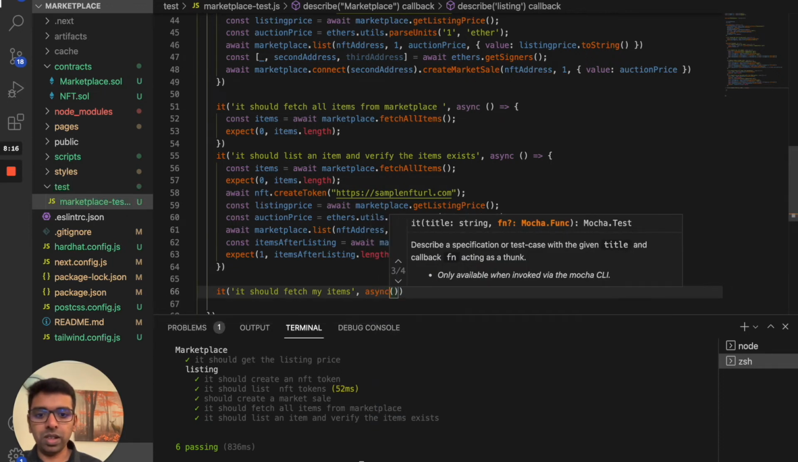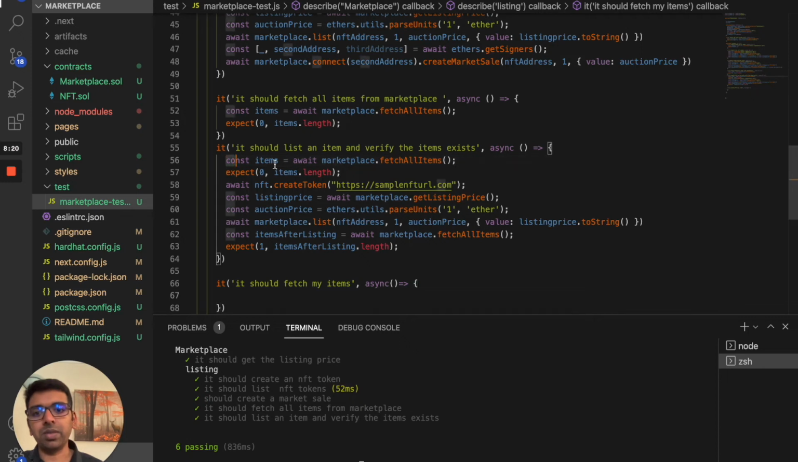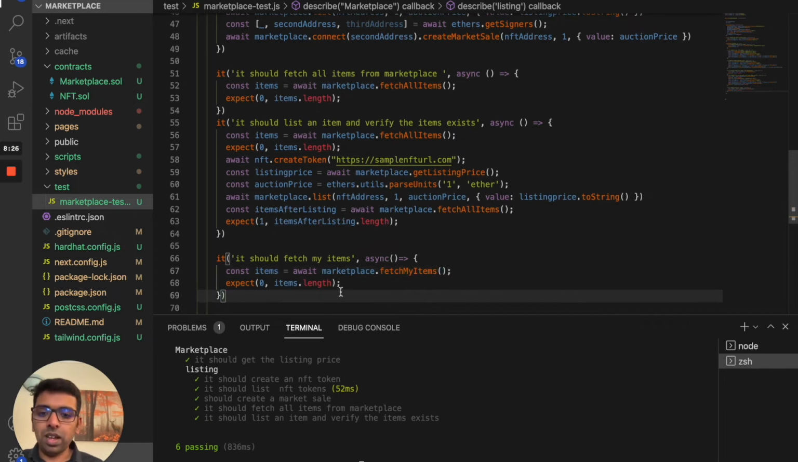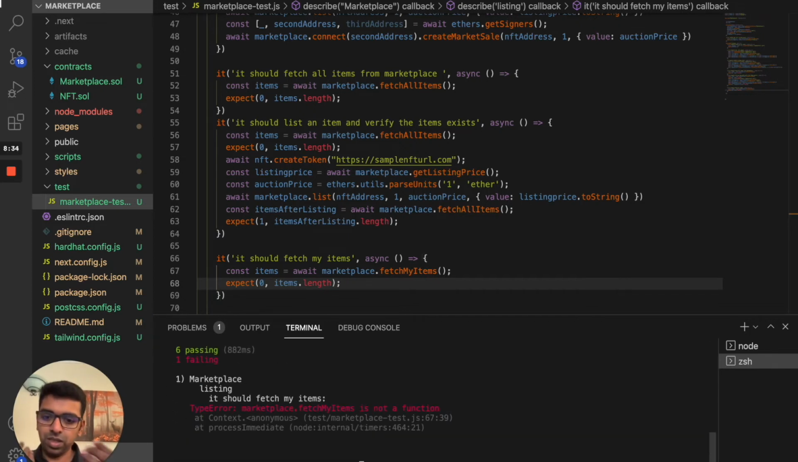As a user, when I'm going to the second tab of my UI, I should be able to fetch my items from here, right? So we're going to do this, fetch my items. Then we want to make sure that at the moment there is nothing listed. So let's run this test. This test will fail because we don't have the fetch my items function in our marketplace.